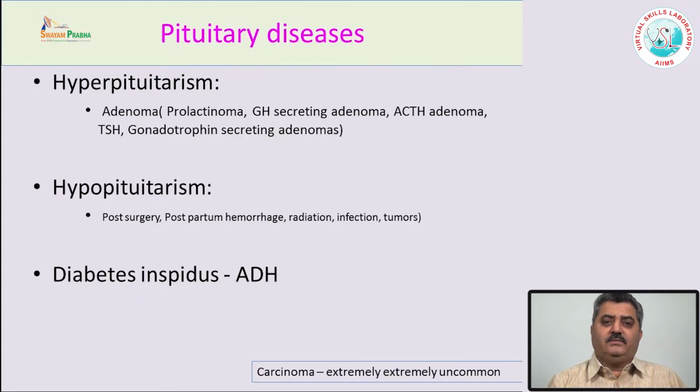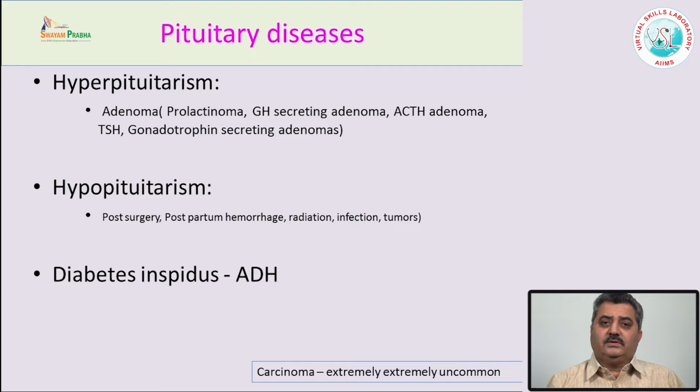Now, the diseases of the pituitary are classified mainly by whether there is hyperfunctioning of the pituitary gland, or hypofunctioning. The hyperfunctioning is known as hyperpituitarism, whereas the hypofunctioning is known as hypopituitarism. Sometimes there is involvement of the posterior pituitary, which leads to diabetes insipidus.